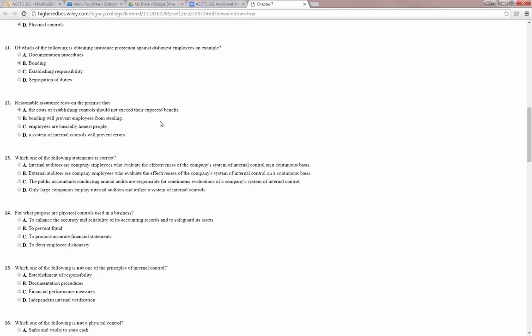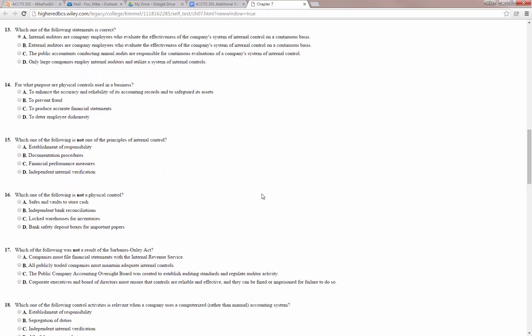Which of the following statements is correct? Internal auditors are company employees who evaluate the effectiveness of the company's system of internal control on a continuous basis. That's true. External auditors are company employees. Nope, they're not usually company employees. C, the public accountants conducting annual audits are responsible for continuous evaluations of the company's. Nope, those are the external auditors, and they don't do it on a continuous basis. They do a regular or periodic basis. And only large companies employing internal auditors utilize a system of internal controls. That's not true, so it must be A.